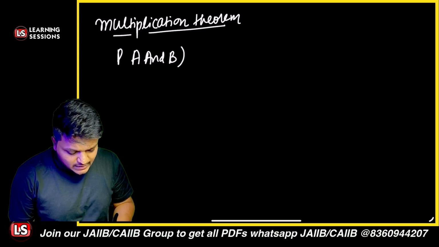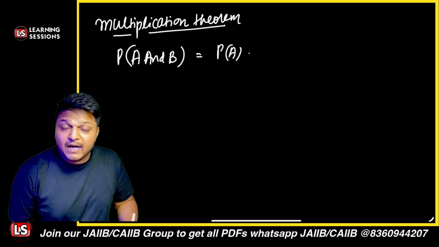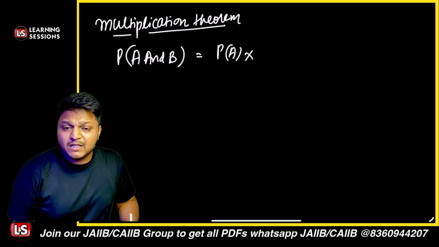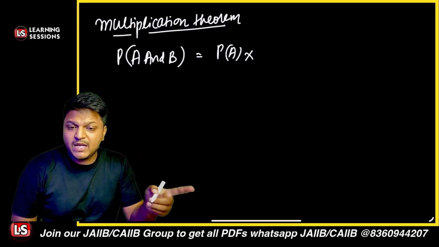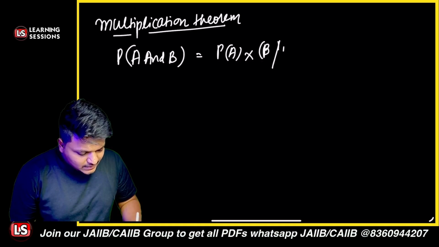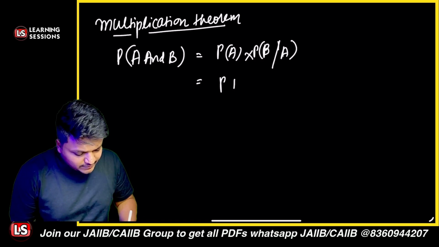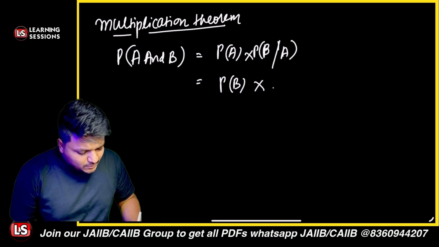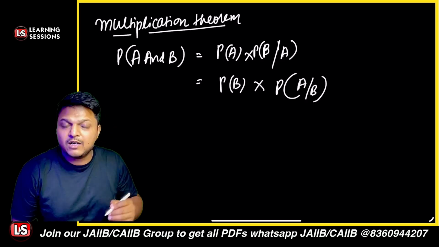The probability of A and B is the probability of A multiplied by the conditional probability of B given that A has already occurred, or it is equal to the probability of event B multiplied by the probability of event A given that B has already occurred, right?